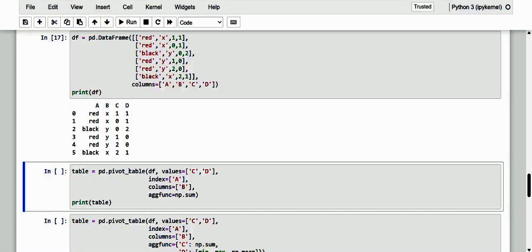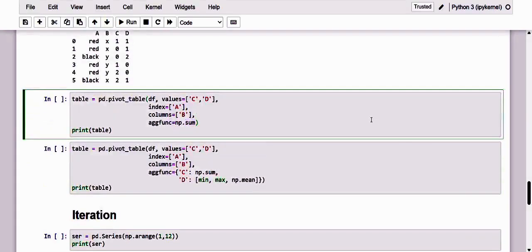The index labels of the original data frame are not considered, and for each label the corresponding values in the starting data frame are aggregated using the function specified in the optional aggregation function parameter. What exact aggregation function do you want to apply here? Let me execute it by applying this pivot table. Here is our data frame, values, index, columns, and aggregation function, and for the aggregation function we have applied summation. Let me execute it, and here we go.